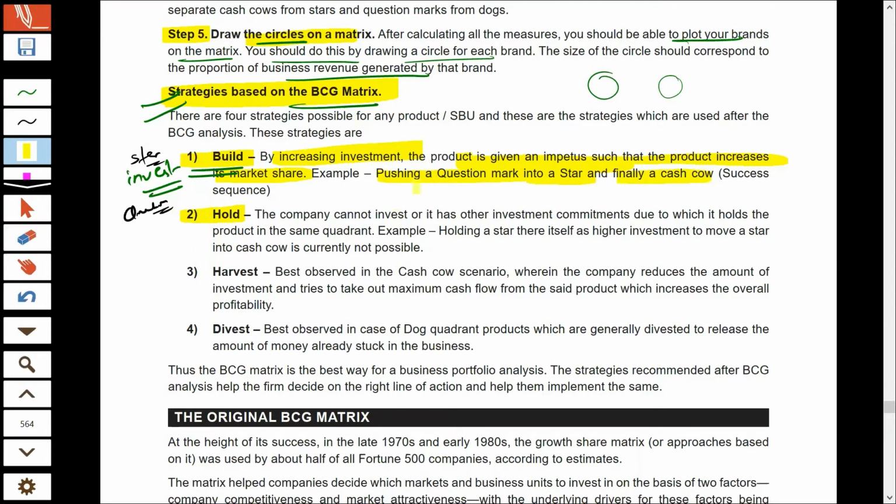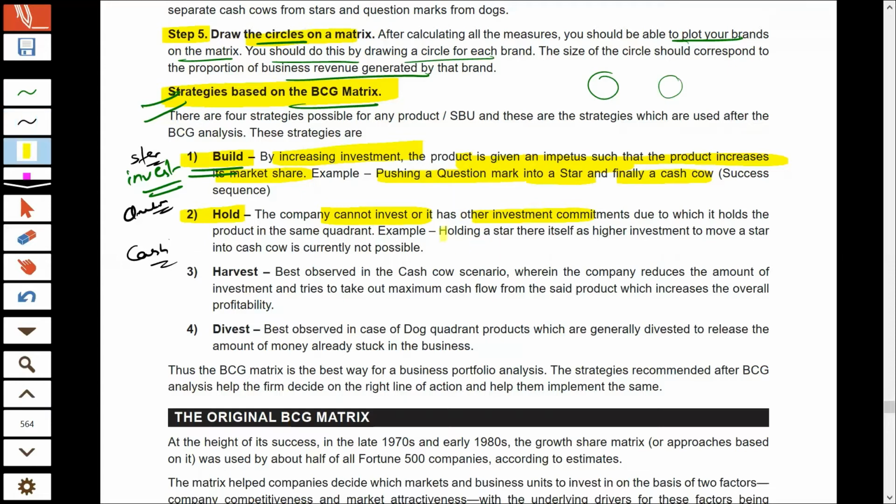Now, hold is another strategy that you can use after your analysis. Hold is a strategy wherein you do not invest more, because you have no scope for investment, and that is possible in the case of cash cows. I already told you, cash cows are those companies which are in a mature business, and the industry has reached the maturity stage. There is no more scope for new customers coming into the market, and there is no need for additional investment. You should continue to invest at the same level, but there is no need for additional investment, and you should try to preserve the market share, because there are competitors who will try to snatch away your customers, and therefore you should try to hold the market share that you have.